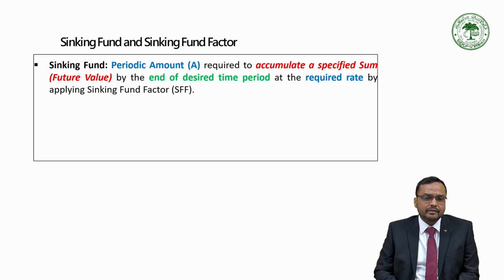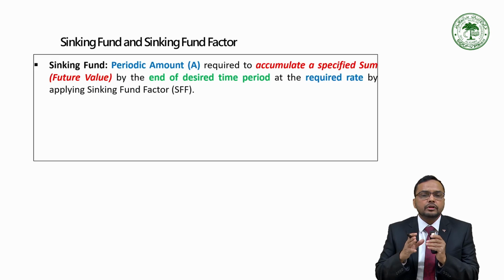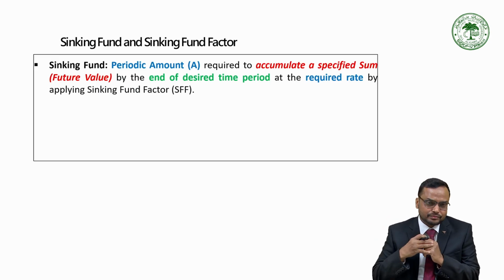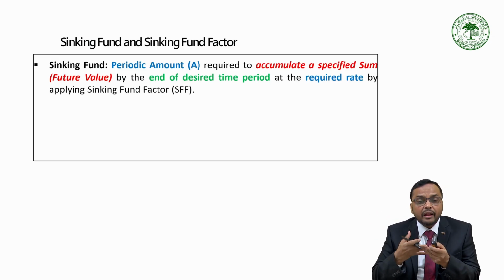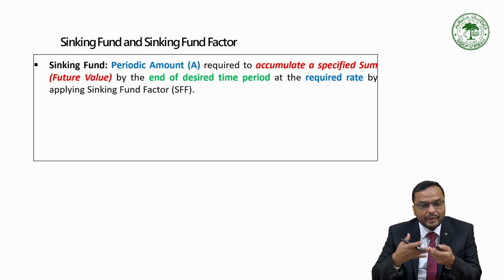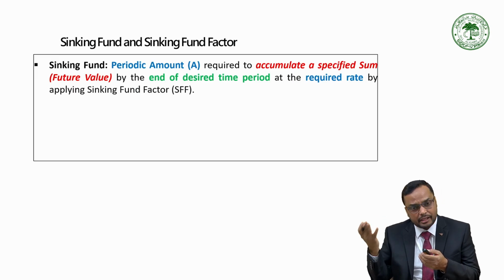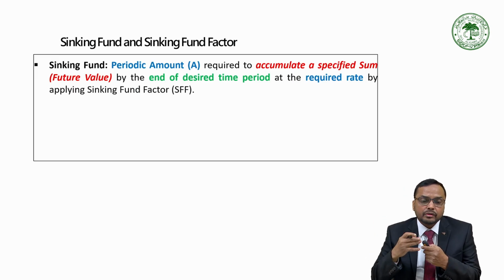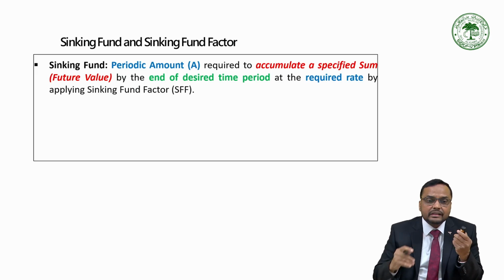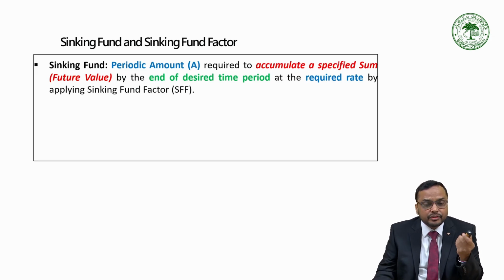As I said, suppose I want X amount 10 years from now. Naturally, I need to plan from today. Every month, I have to save from my salary and invest in a scheme, maybe SIP, maybe RD, so that I get the X amount. So, what is the amount that I should save every year to get the X amount or the desired amount?